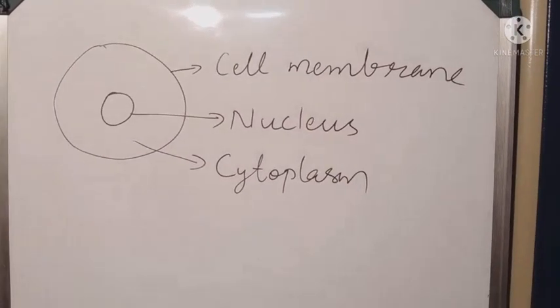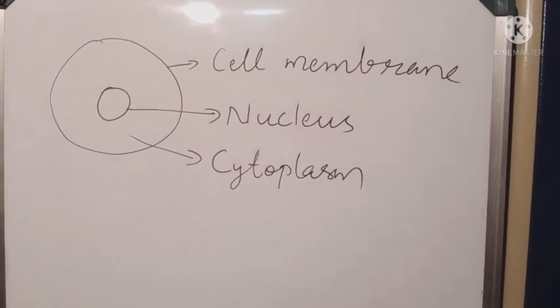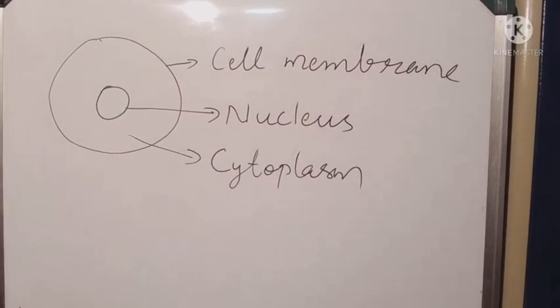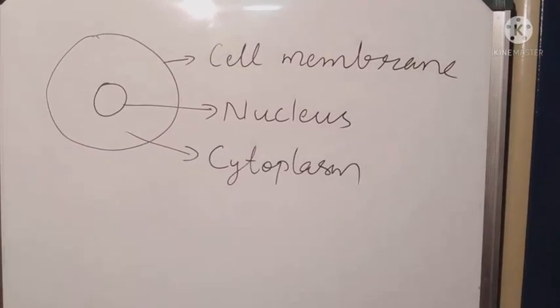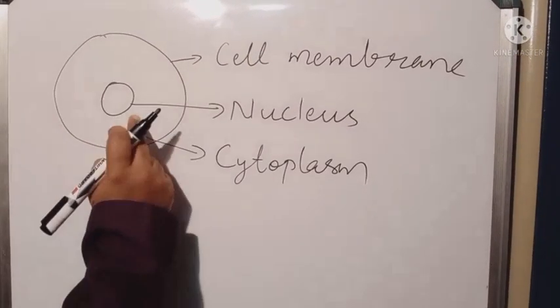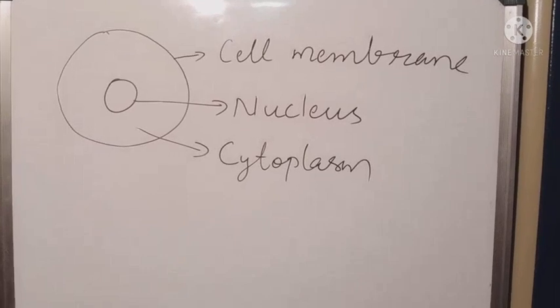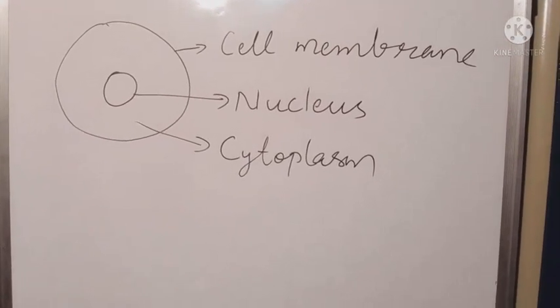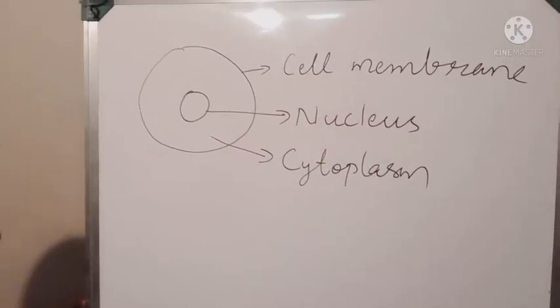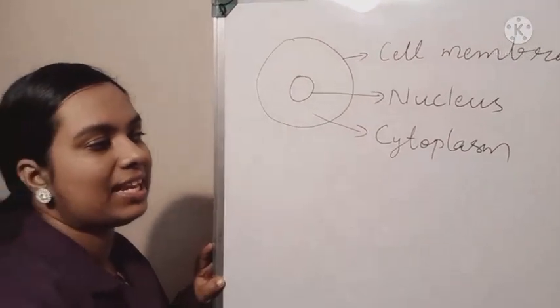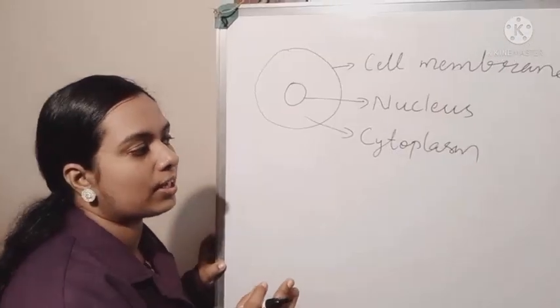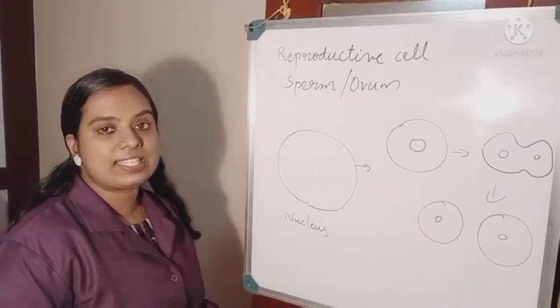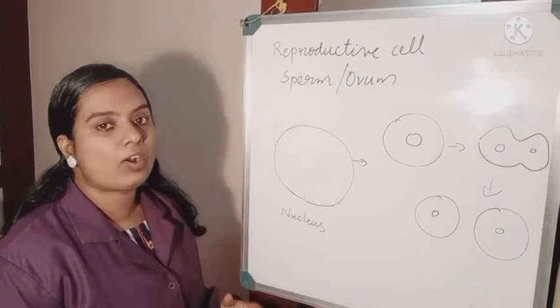This is the common structure of a cell. That means the outer covering is the cell membrane, the center structure is the nucleus, and in between the cell membrane and nucleus it is cytoplasm. Now let's see what is happening at the time of cell division in a reproductive cell.